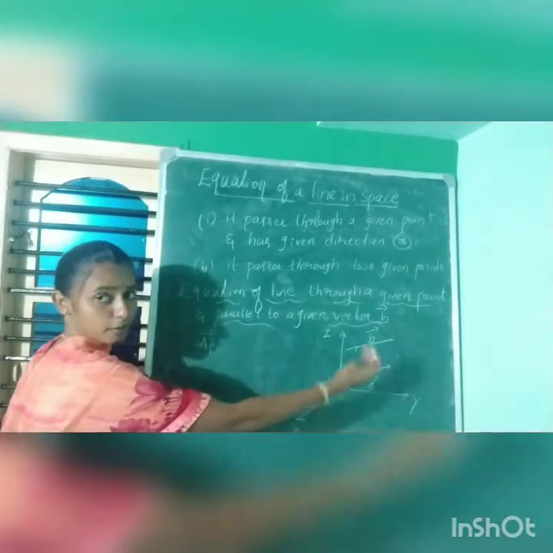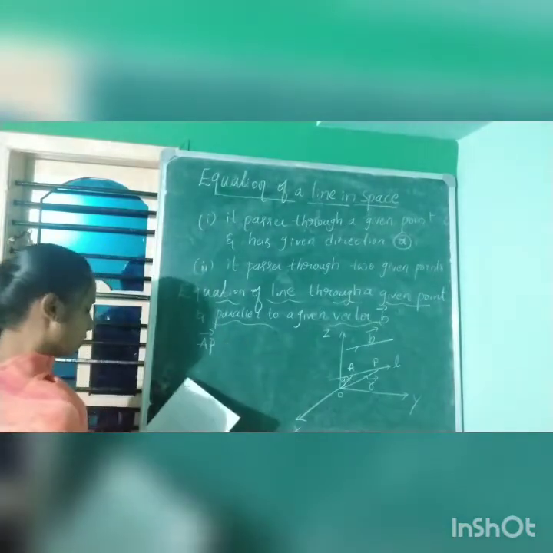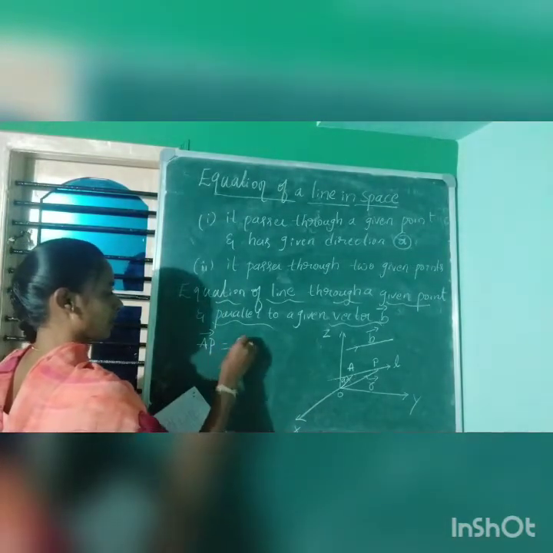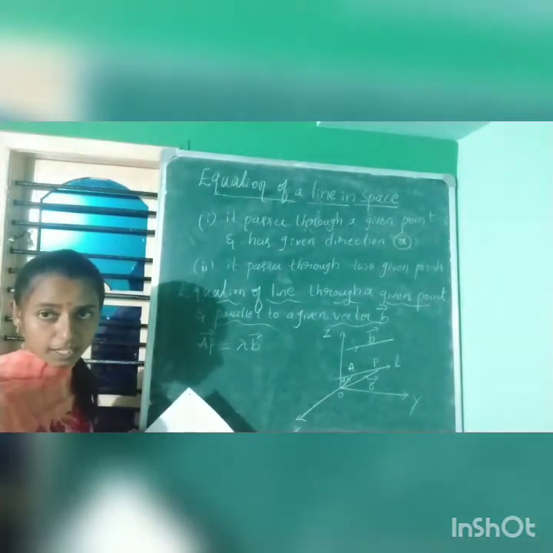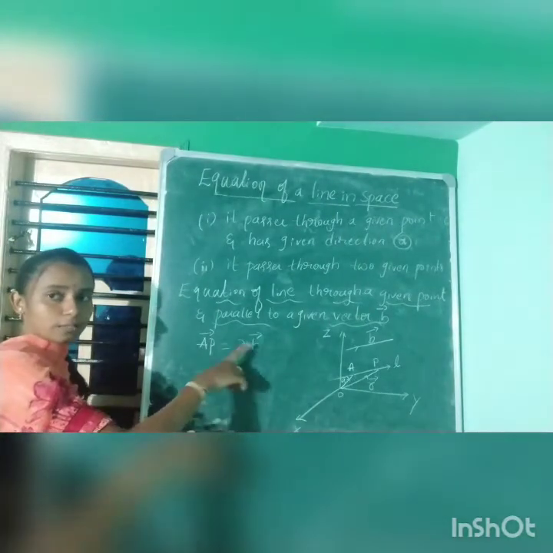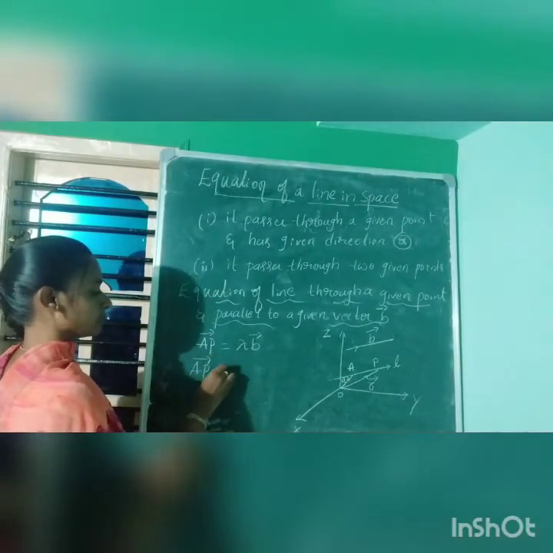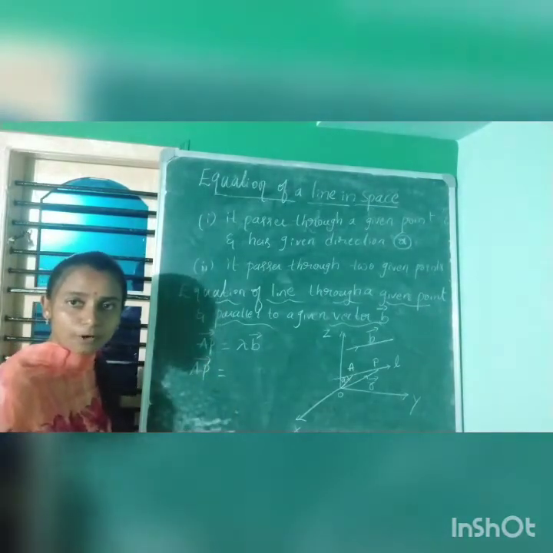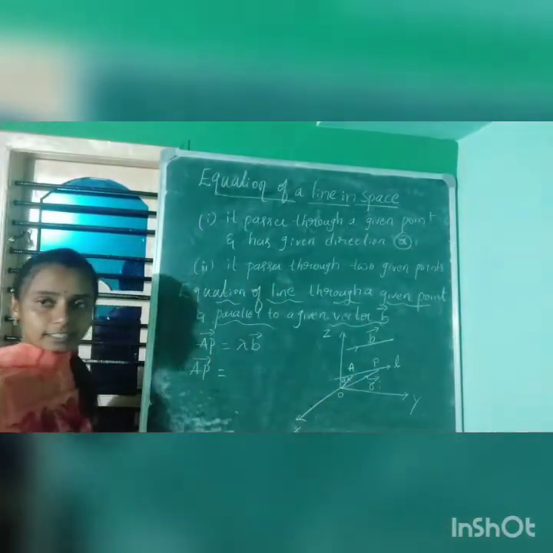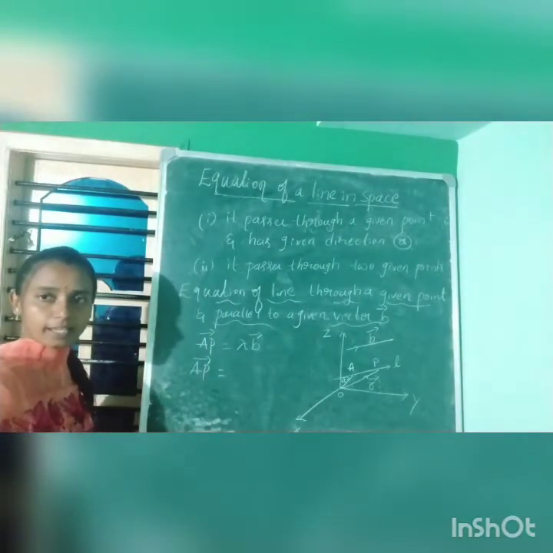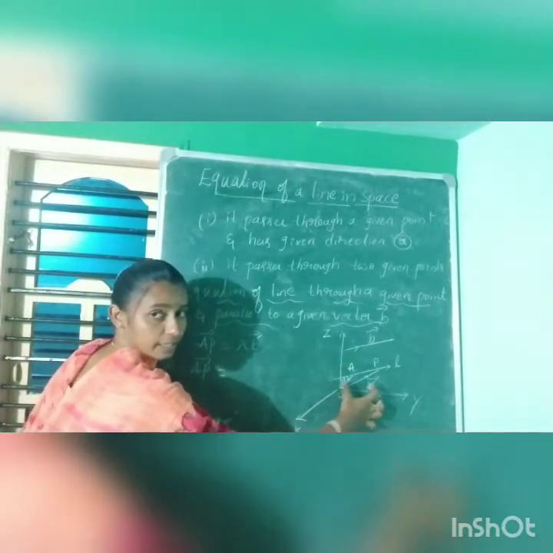In this directed line from point A to point P, there is a vector, which I call the AP vector. We can write that as lambda times vector B, where lambda is some real constant. Now this B is parallel to this vector. We can write AP, the displacement from point A to point P, as OP minus OA. Is it clear? OP minus OA gives you AP.